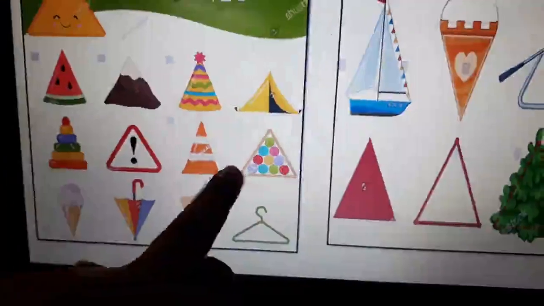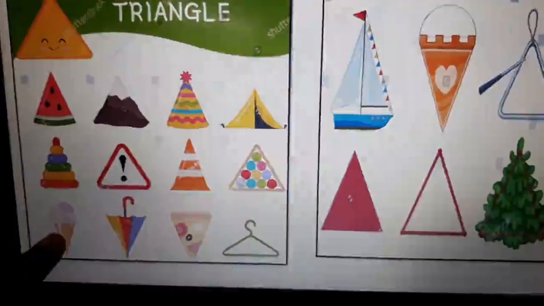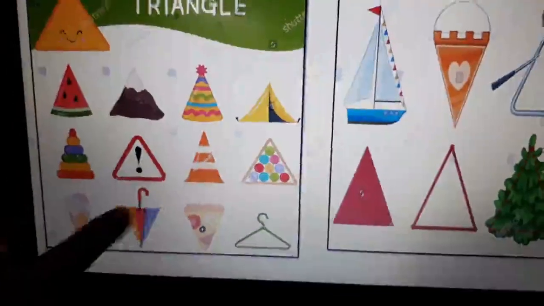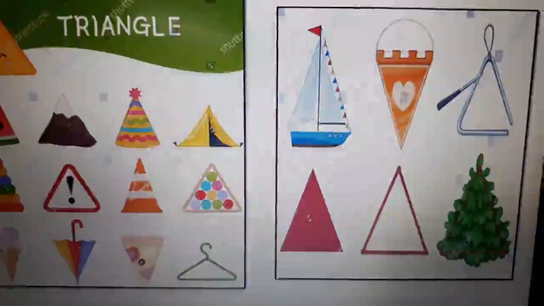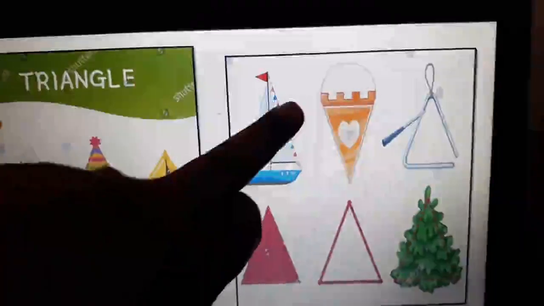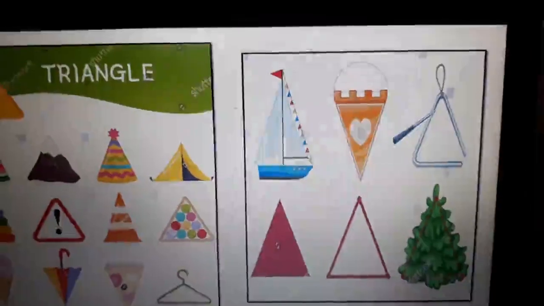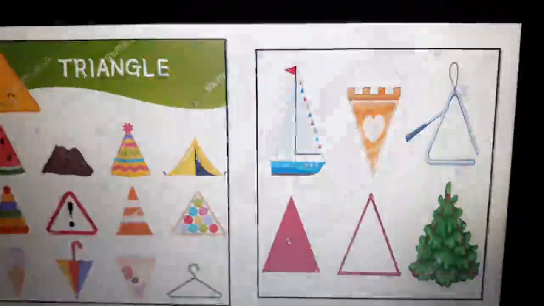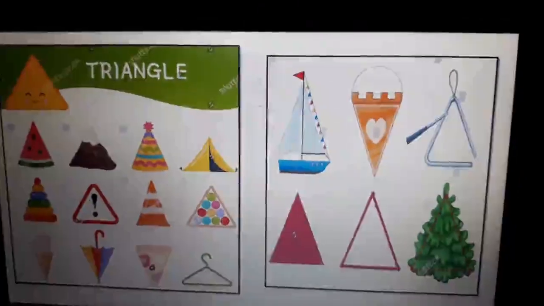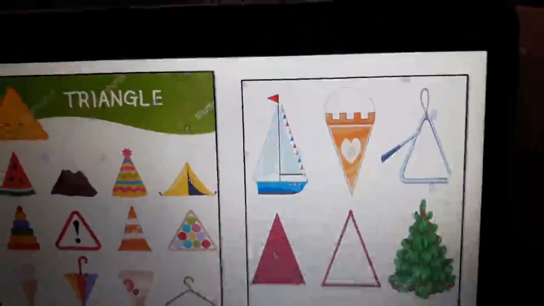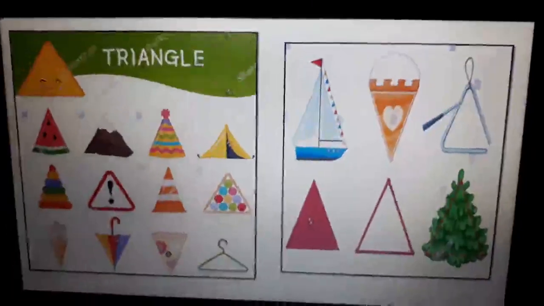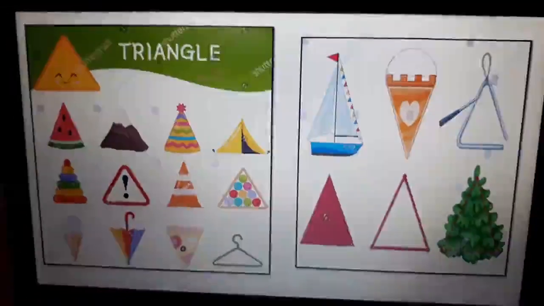We use this for the billiards game. Then we have ice cream cones. Umbrella is triangle in shape. Slice of pizza. As I told you, a hanger is triangle in shape. Then we have sailboats. The sails are triangle, isn't it? Christmas tree is triangle in shape. Again, we have one more ice cream cone that is triangle in shape. And do you know what this is? It is a musical instrument, and you will find it triangle in shape, but it is not joined on one side. Clear? So these are different objects of triangle shape.